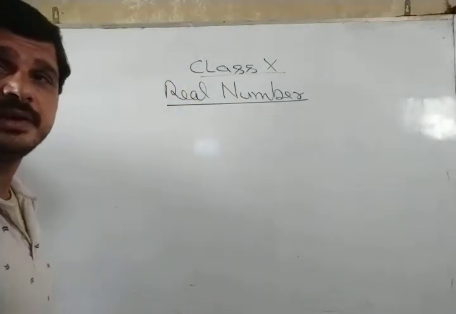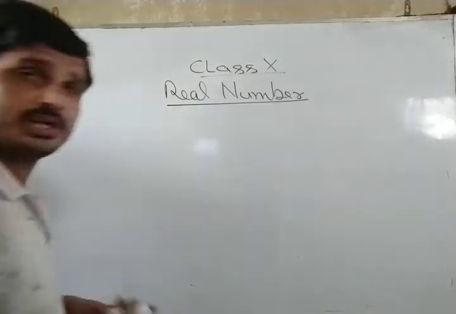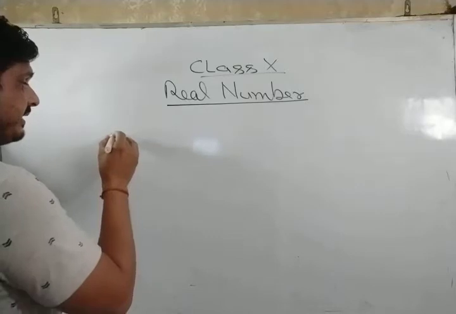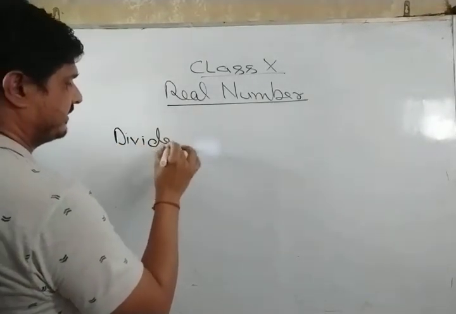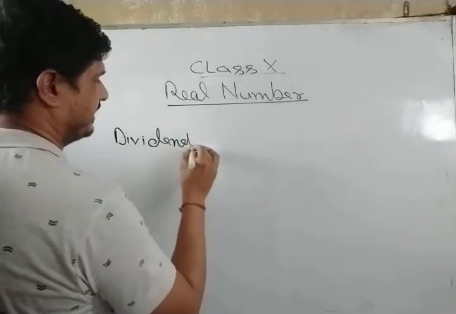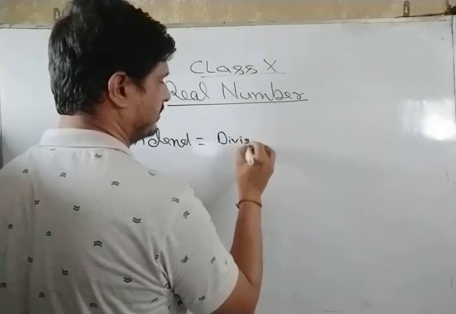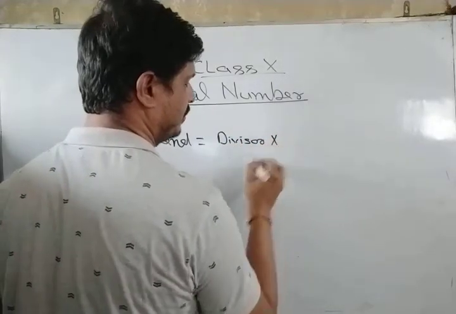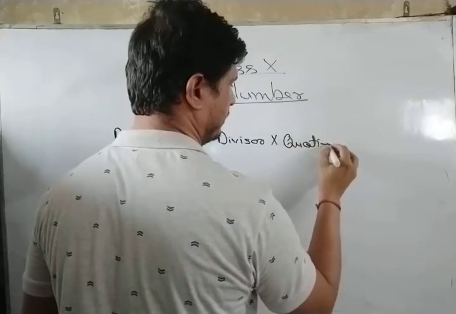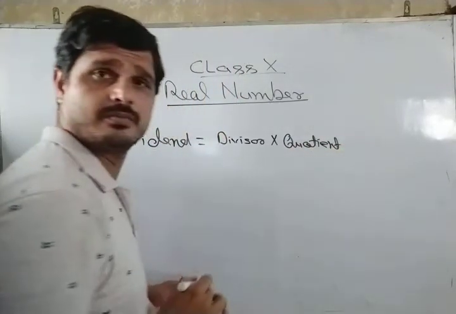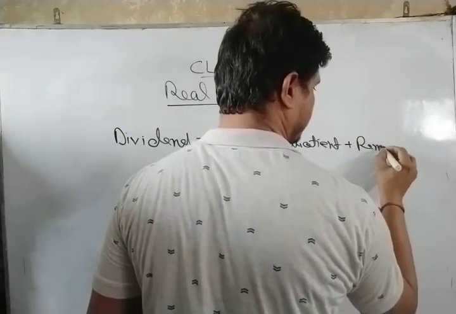And whatever I have written in terms of that flow chart, if we write that in one equation, then dividend equals divisor into quotient plus remainder.